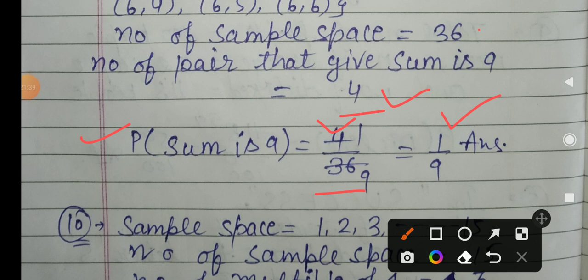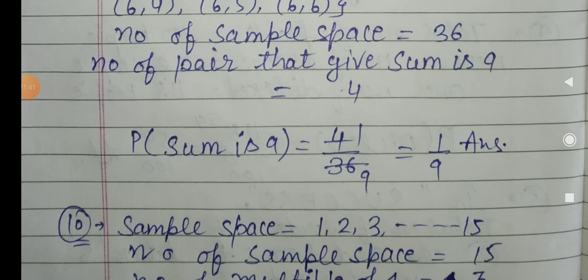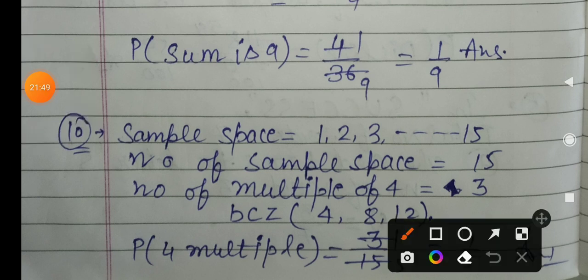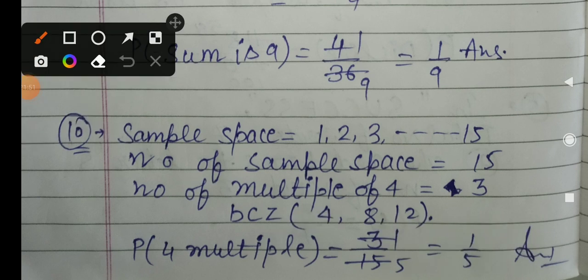Student, now we have to explain question number 10. Question number 10, as usually you very well know, is similar to the previous questions. Okay, so the question is: what is the probability that a number selected from the numbers 1, 2, 3 and up to 15 is a multiple of 4? So it will say that you have a sample space 1 to 15.